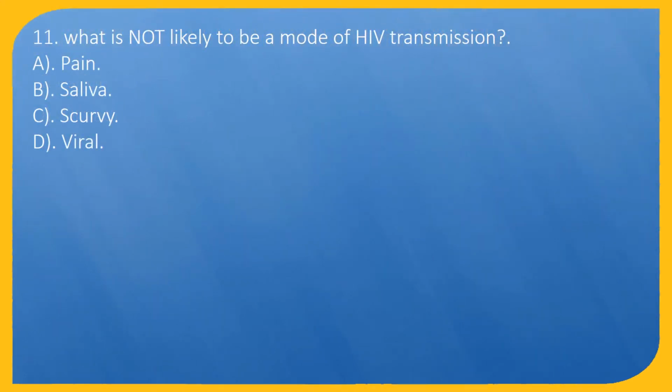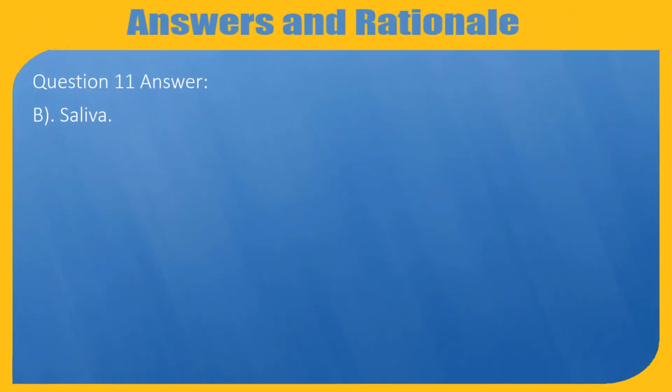Question 11. What is not likely to be a mode of HIV transmission? A. Pain. B. Saliva. C. Scurvy. D. Viral. Question 11 answer, B. Saliva.